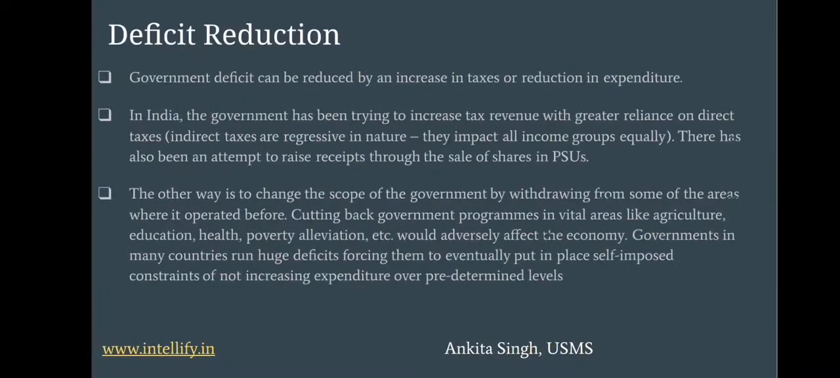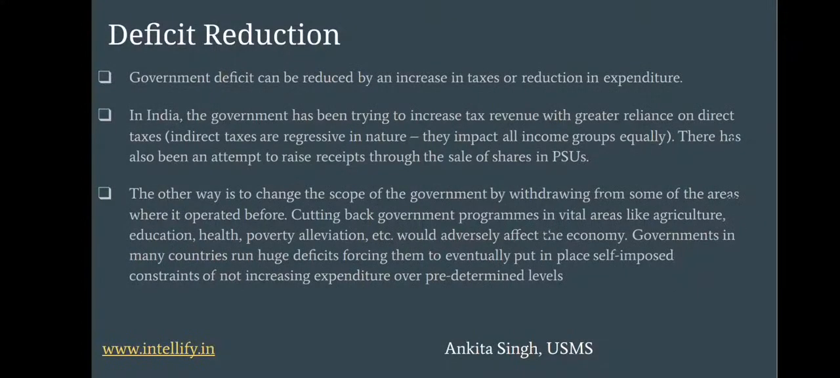Deficit reduction. The government deficit can be reduced by an increase in taxes or a reduction in expenditure. In India, the government has been trying to increase tax revenue with greater reliance on direct taxes, as indirect taxes are regressive in nature and impact all the groups equally. There has also been an attempt to raise receipts through the sale of shares in PSUs.